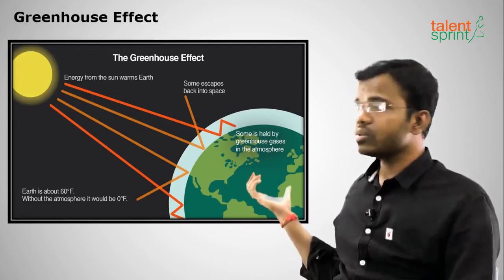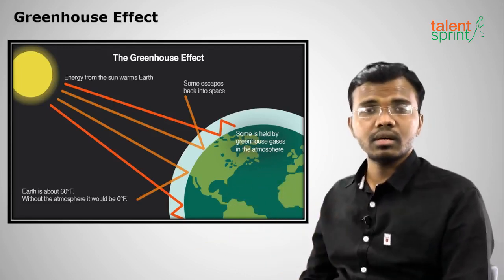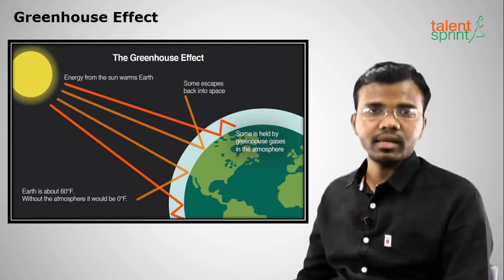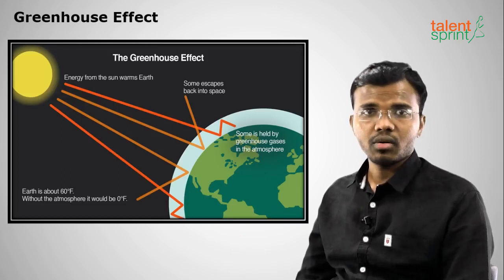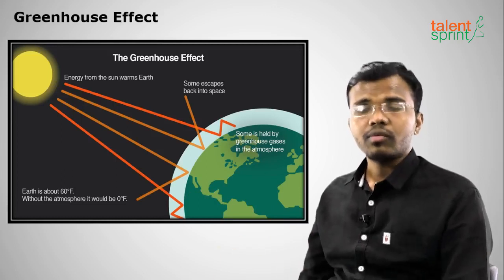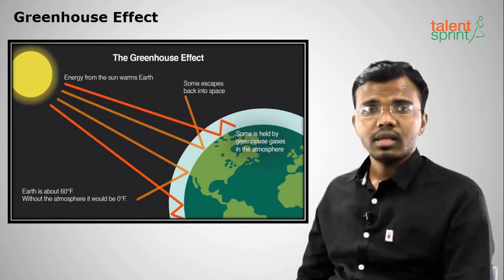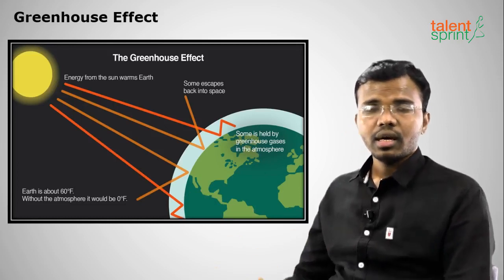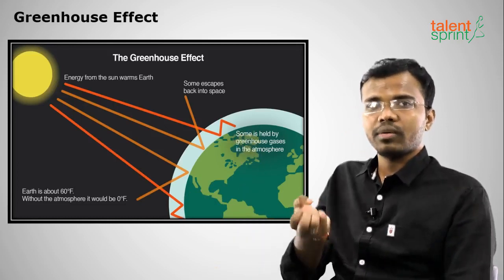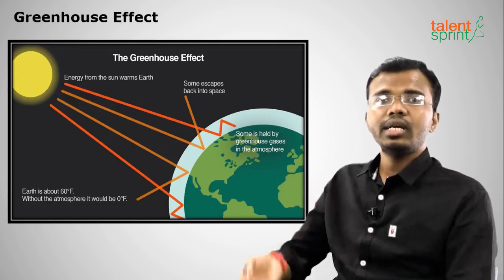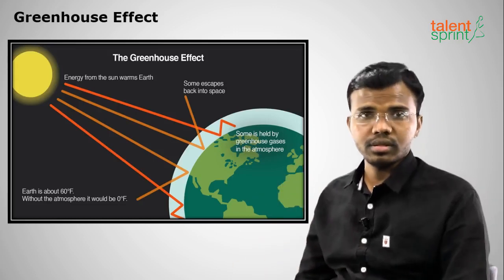If there were no greenhouse gases, earth's temperature would have been in the minus centigrades. But nowadays greenhouse gas production is high, more heat is trapped from the sun's radiation, and we are getting higher temperatures.